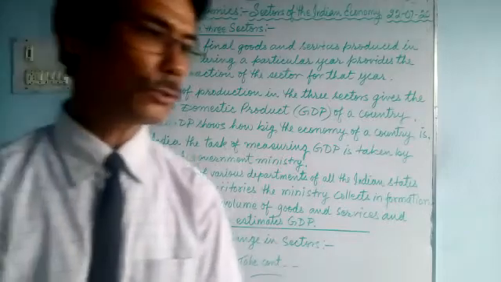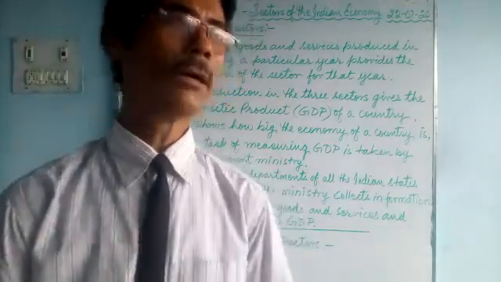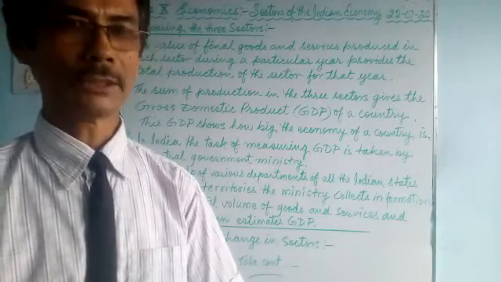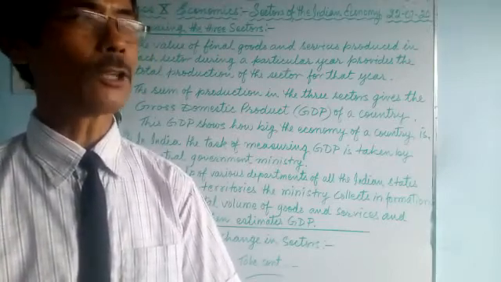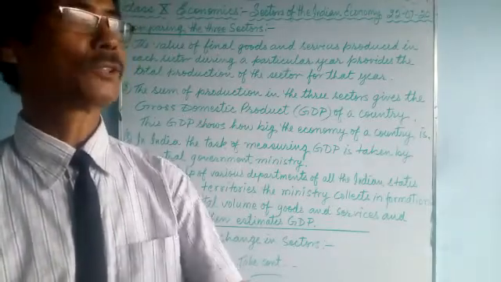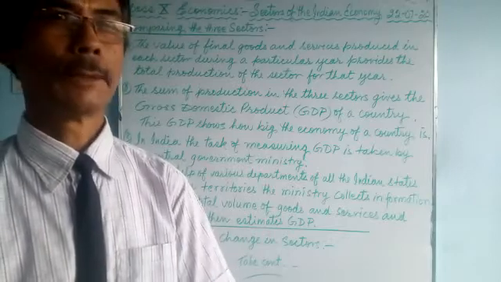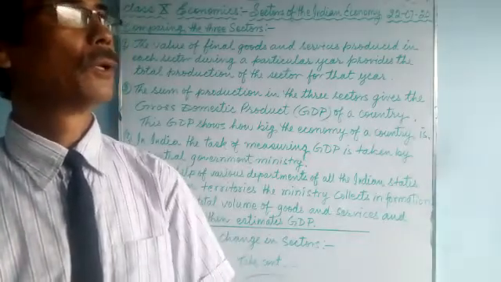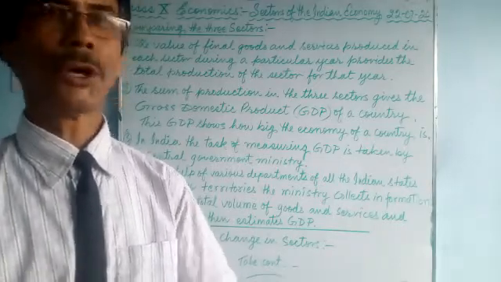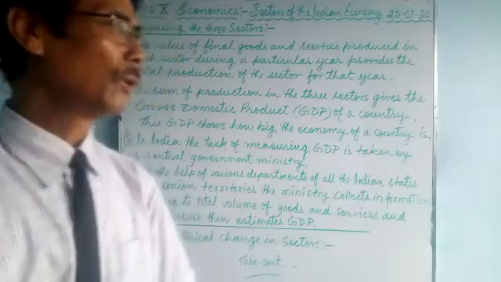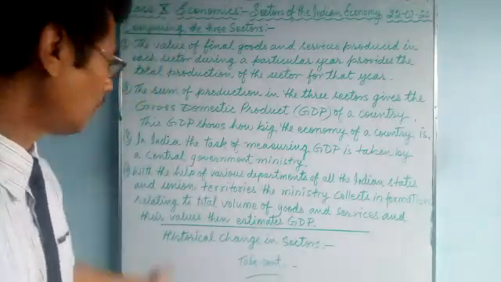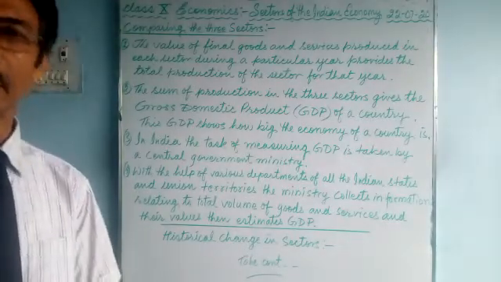Previously, the primary sector used to produce lots of goods and services. Now the secondary and tertiary produce more goods and services. At present, tertiary is the topmost. It provides various jobs to people, such as transportation, banking, insurance, lawyers, doctors, professors, teachers. They all go to the tertiary sector. Here services are produced. It is a service sector. So now we'll talk about historical change in our next class.